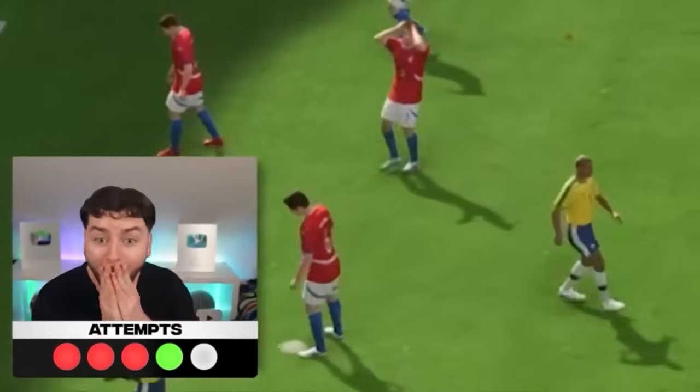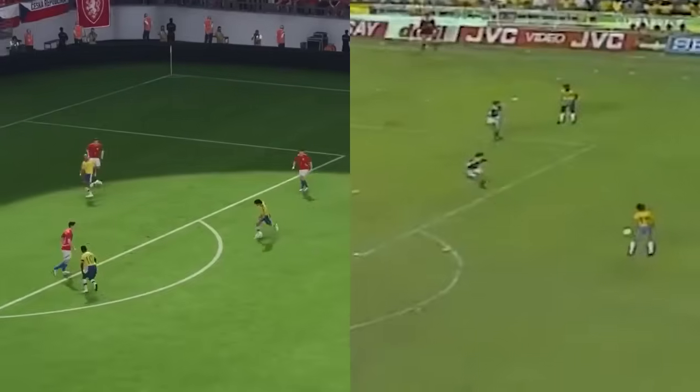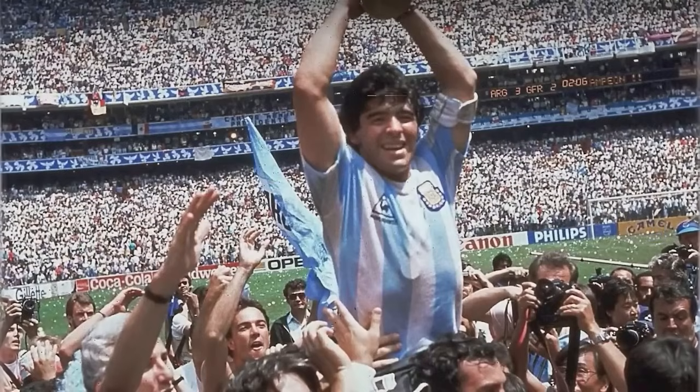Oh my god, that was it. I cannot believe what I've just seen. From the pass to the flick to the volley, it was perfect. You might not have recognized that goal, but the next one you definitely will, as it's one of the most iconic goals of this century.